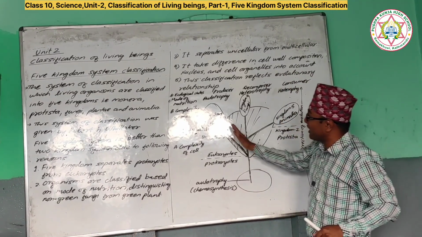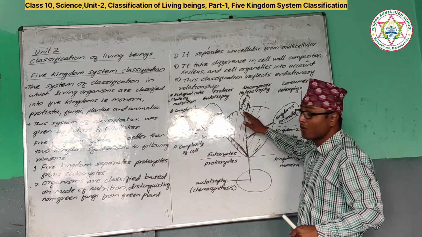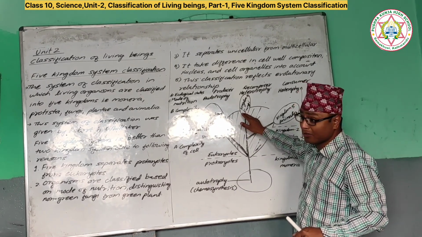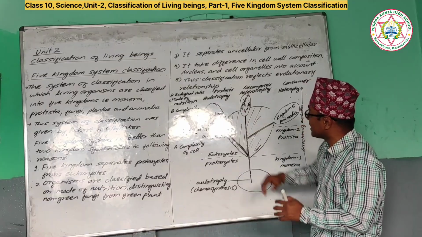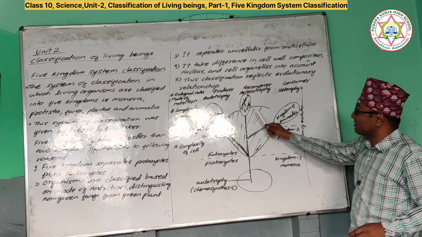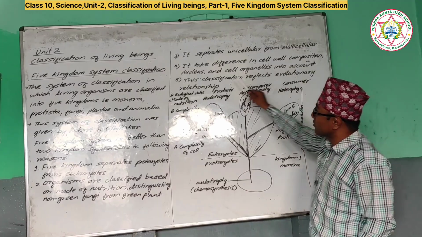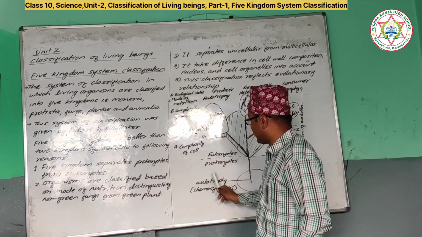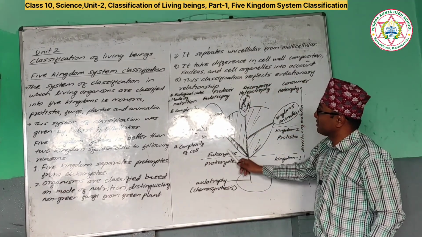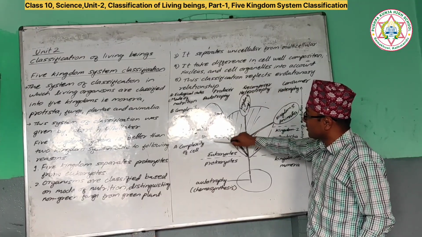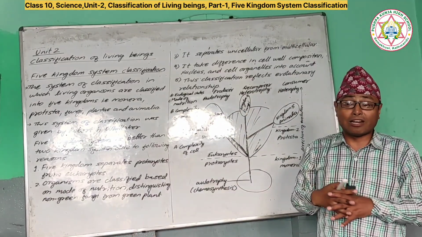Now look here, why has he separated Plantae from Fungi? One basis for separating Fungi and Plantae is the cell wall also. Okay, so mode of nutrition as well as cell wall. Alright, the cell wall is also composed of different material. And the nucleus, I have already said, prokaryote and eukaryote have nuclei of different types. And cell organelles: eukaryotes have membrane-bound cell organelles.